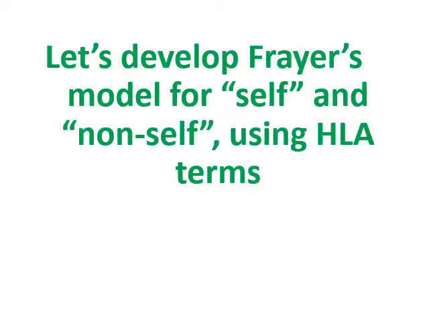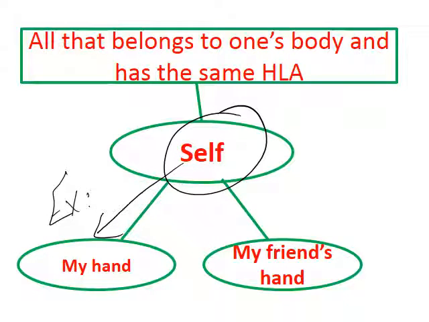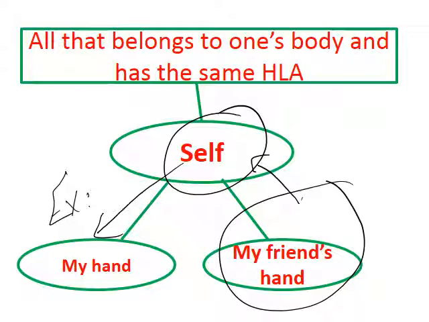So let's develop Freyr's model for self and non-self using HLA terms. All that belongs to one's body and has the same HLA is called self. Example, it's my hand. Non-example, it's my friend's hand. It's classified as different from the self.